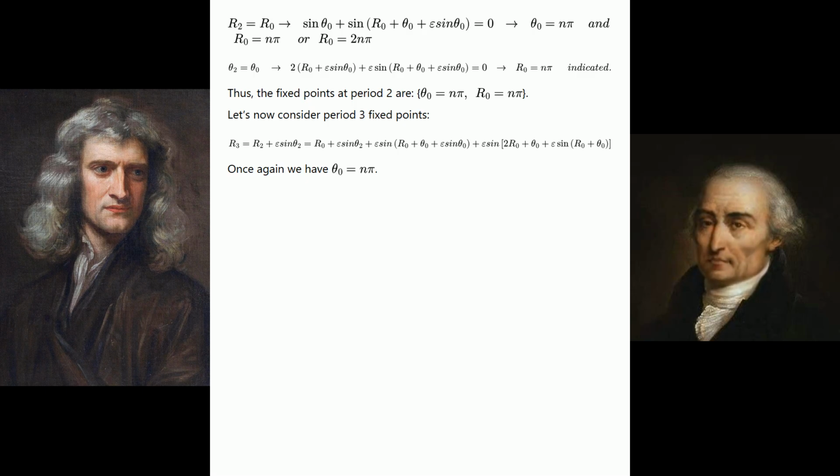See the next equation. Thus, the fixed points at period 2 are theta sub 0 equals n pi, r sub 0 equals n pi.